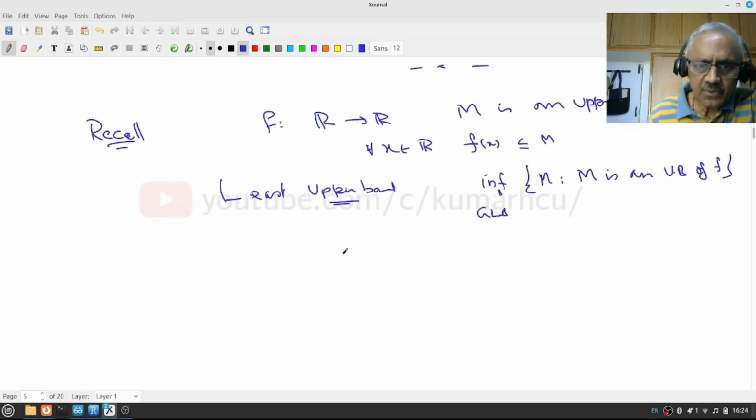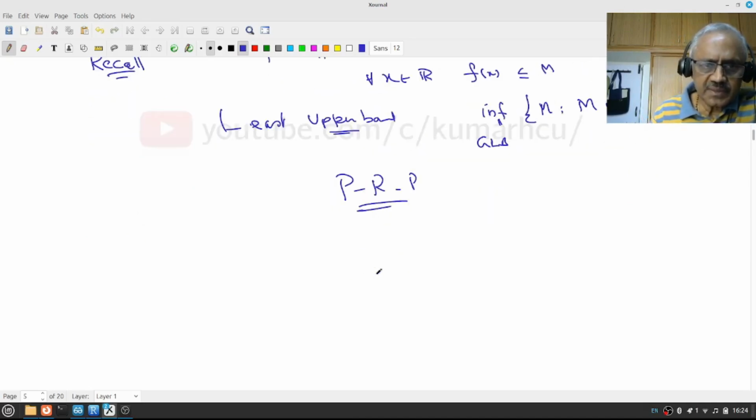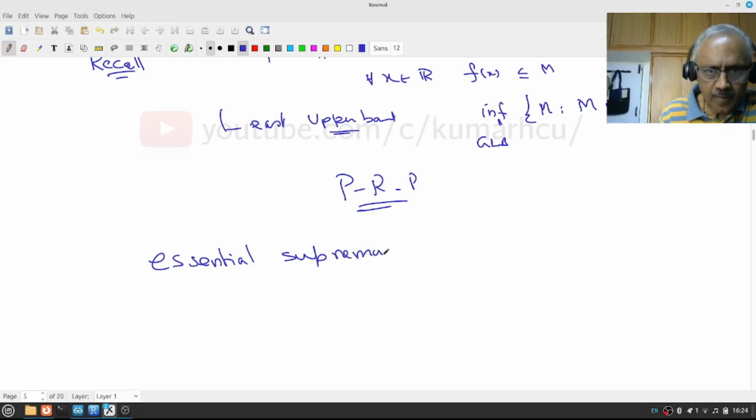So pause, review, proceed. So this suggests how to find the essential supremum of an essentially bounded function.